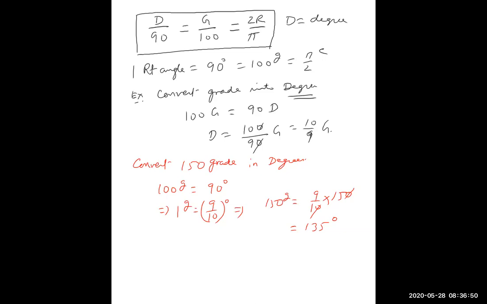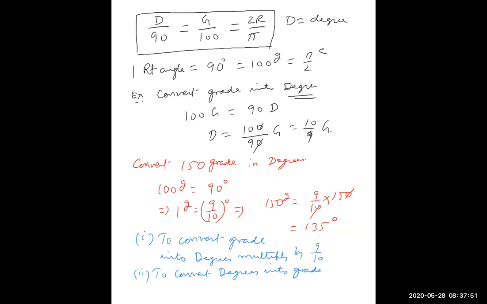So I can convert 150 grade into this by, so you can write: to convert grade into degrees, multiply by 9 upon 10, and reverse, to convert degrees into grade, multiply by 10 upon 9.